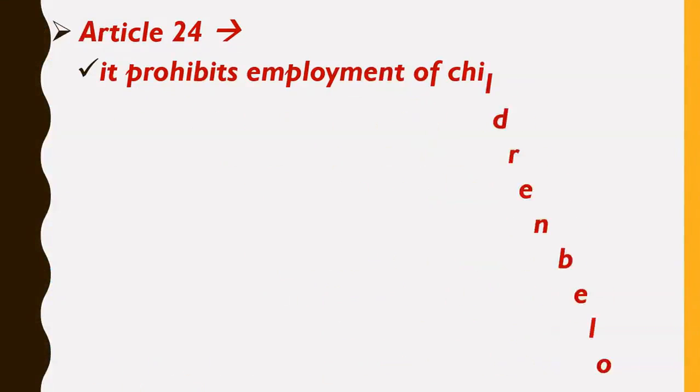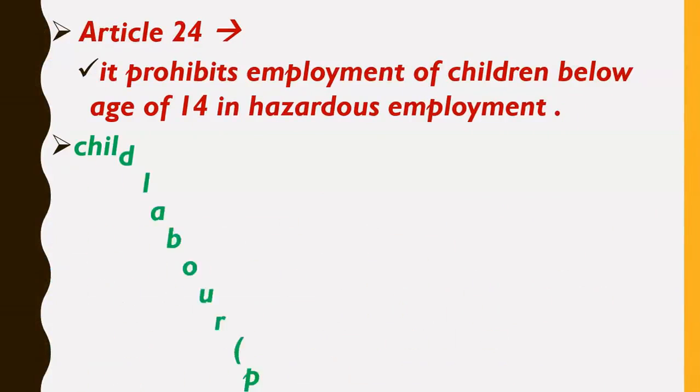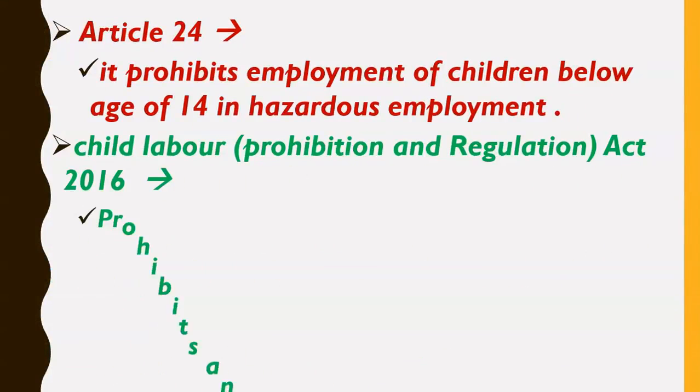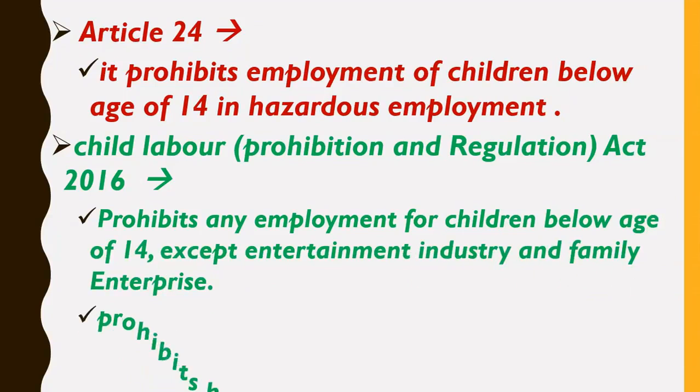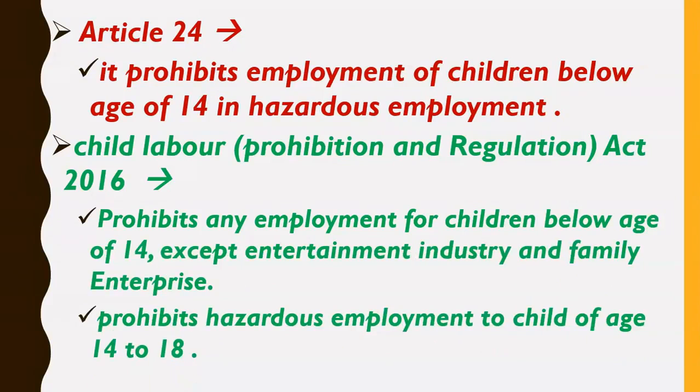Now friends, then comes Article 24. So what is Article 24? It prohibits employment of children below the age of 14 in hazardous employment. Now what is hazardous employment? Hazardous employment means any work which is dangerous, means in which there is a threat to our life. So according to Article 24, children below 14 years of age cannot do hazardous work. They cannot be employed in any hazardous work. So this is Article 24.